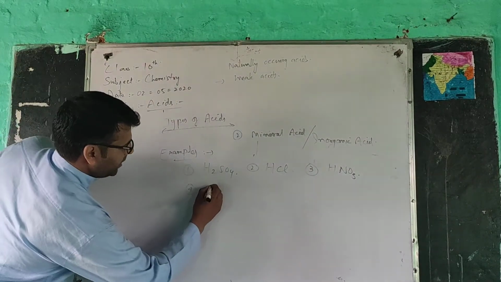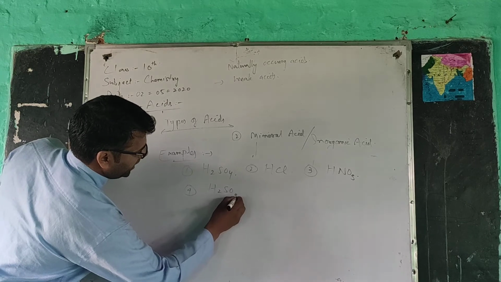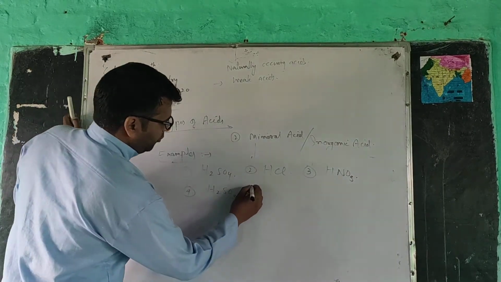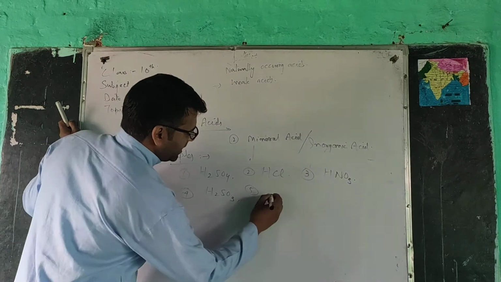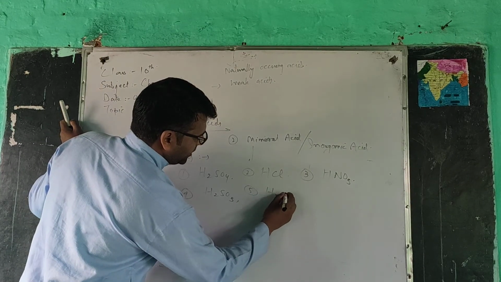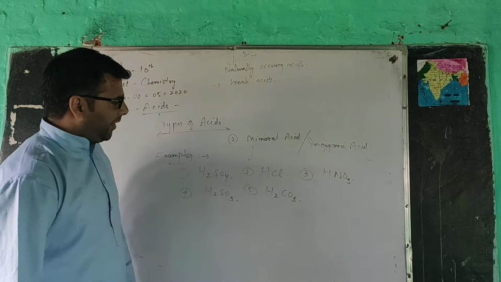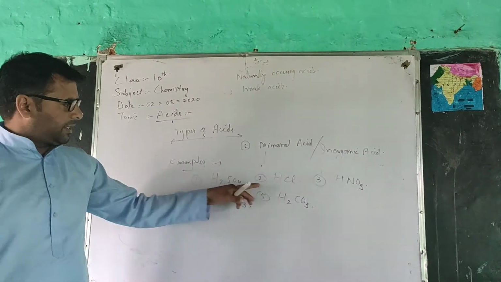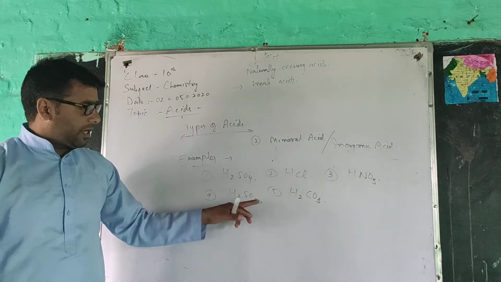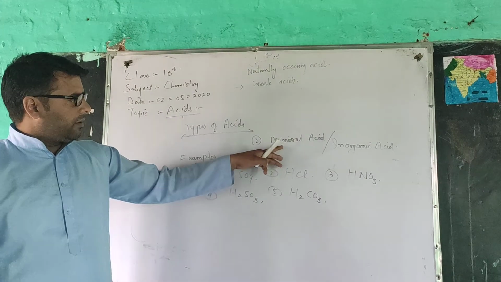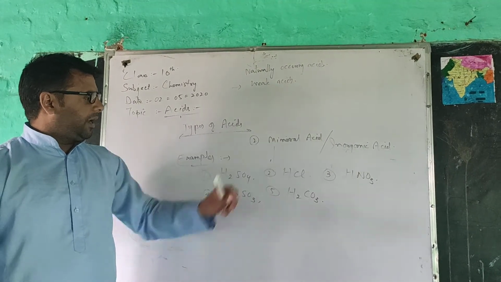Sulfurous acid, H2SO3. And one more example of mineral acid is carbonic acid, H2CO3. These are the various examples: sulfuric acid, hydrochloric acid, nitric acid, sulfurous acid, carbonic acid. These are mineral acids or inorganic acids.